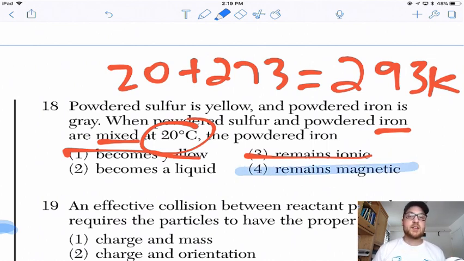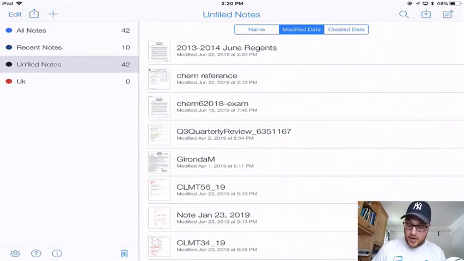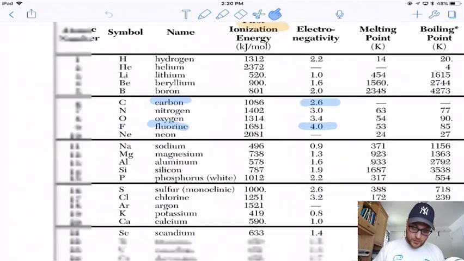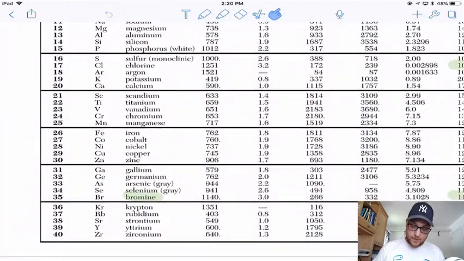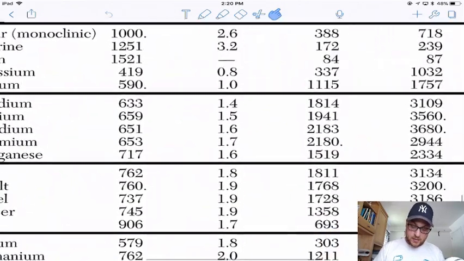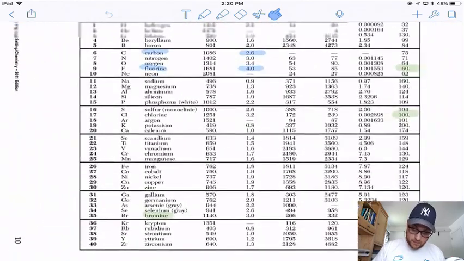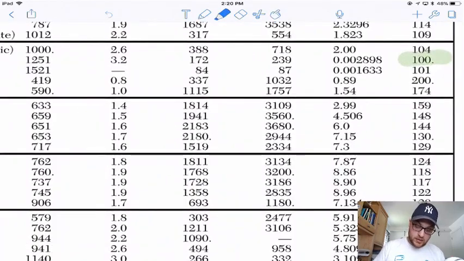As long as these things don't react chemically, which they're not here, they're going to retain their properties, and iron is going to therefore remain magnetic. Again, if you want to double check that iron didn't melt, we can look up its melting point on Table S, and it melts at 1800 degrees, which it definitely did not do.